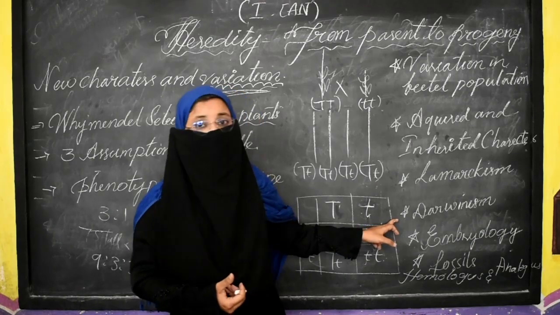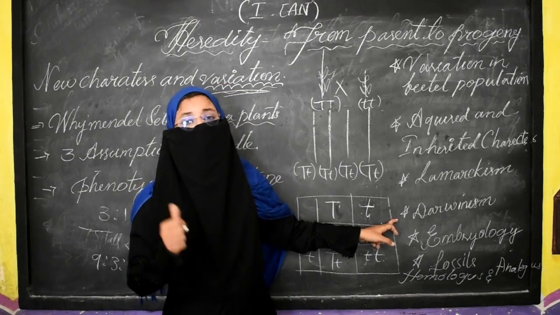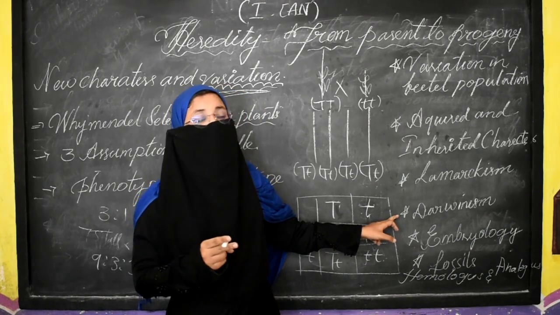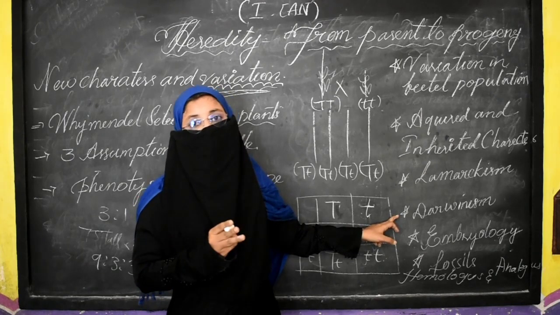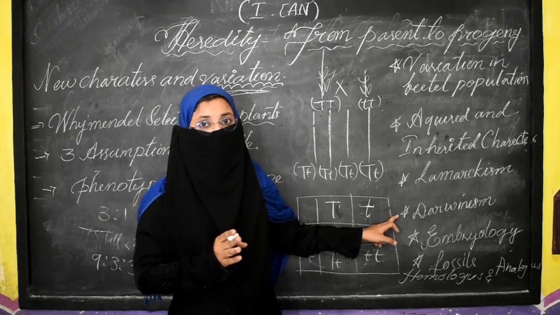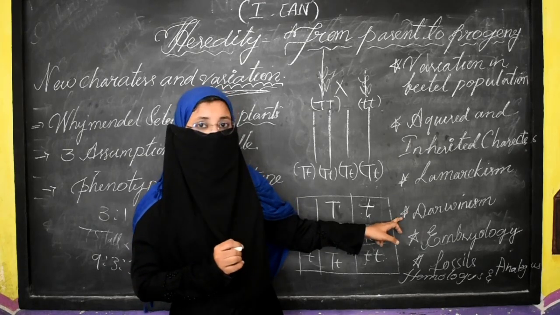Now the next thing, Darwin's theory. Here you need to explain the variation, natural selection, genetic drift and speciation, and evolution. These four things need to be written within Darwin's theory.